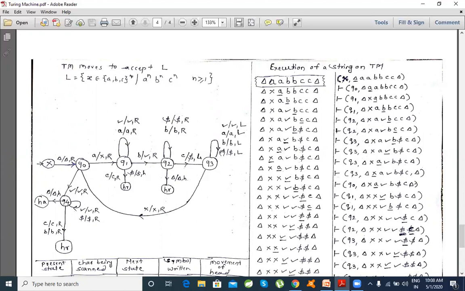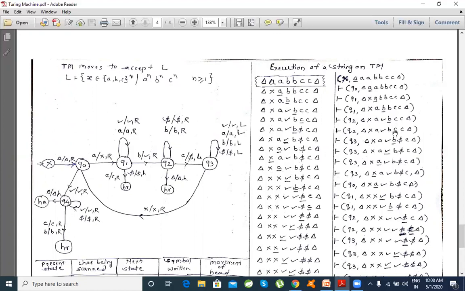So being in Q2, you were seeing a particular B. We are not interested in the B now; we are interested in the C. So this B is replaced by B, we won't change the state and we'll move ahead to the next. This is the representation: being in Q2, if you see B, replace this by B and move towards right.